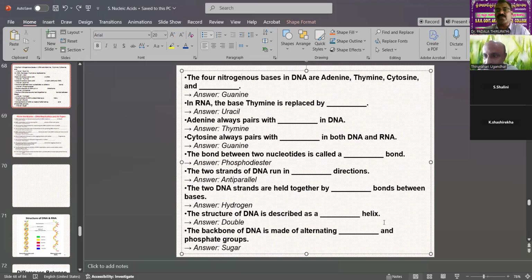It is very helpful for all the competitive exams related to the life sciences, not only botany, not only zoology, but also molecular biology, microbiology, genetics, and biotechnology. These are the branches of our main botany.